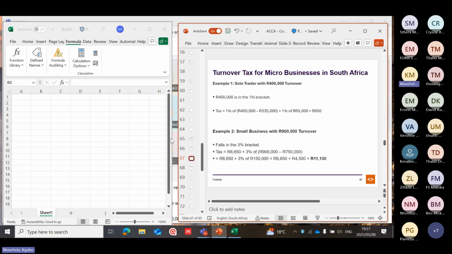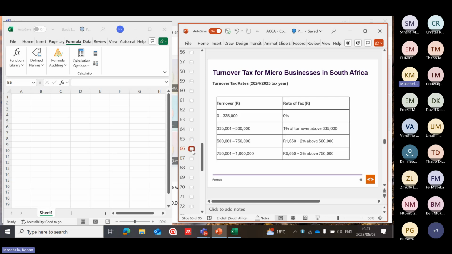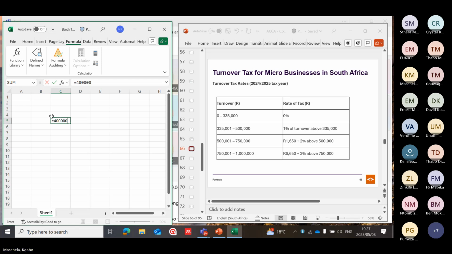Because 400,000 is in this category, the tax will be 400,000 minus 335,000 times 1%, which equals 650.